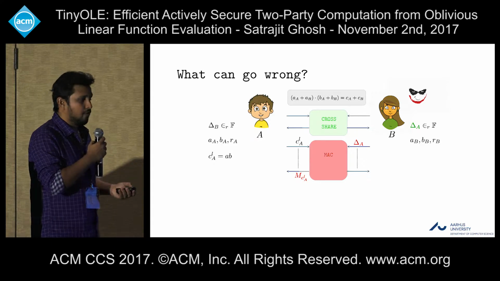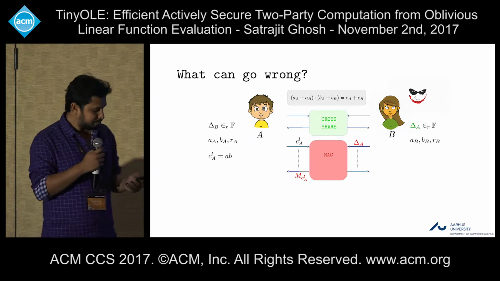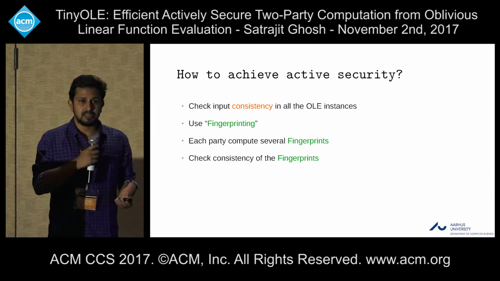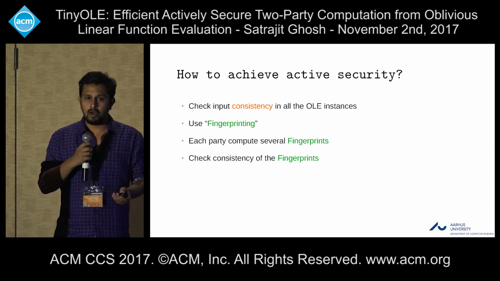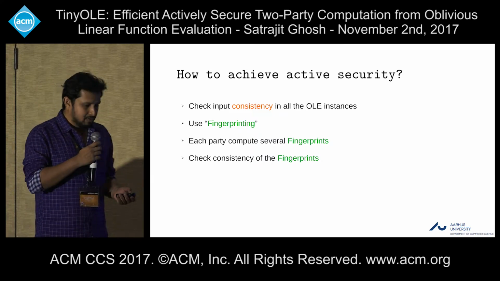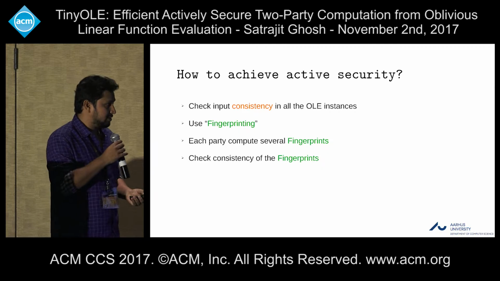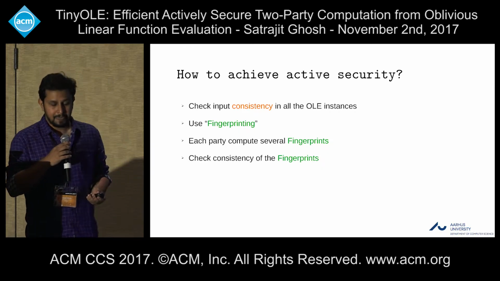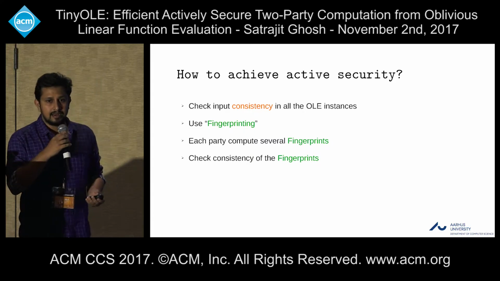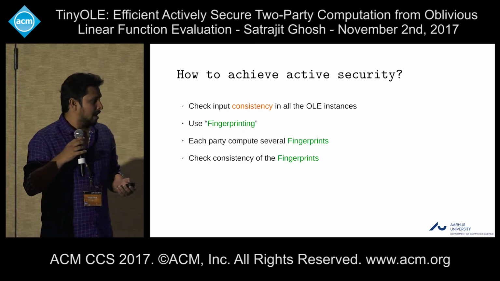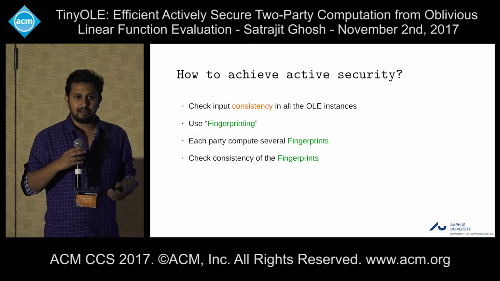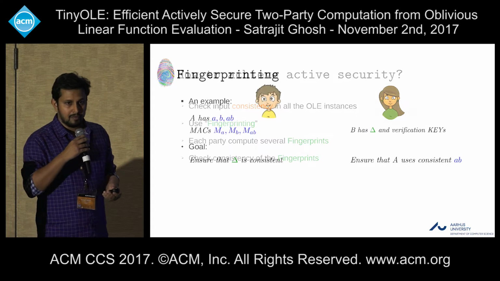We want that they follow the passively secure protocol. So we need to check the consistency of the inputs in all the OLE instances. We use a method which we call fingerprinting. Intuitively, each party has many local values and also many intermediate values computed in the passively secure protocol.